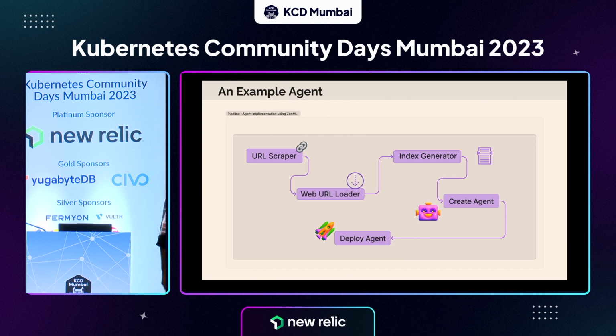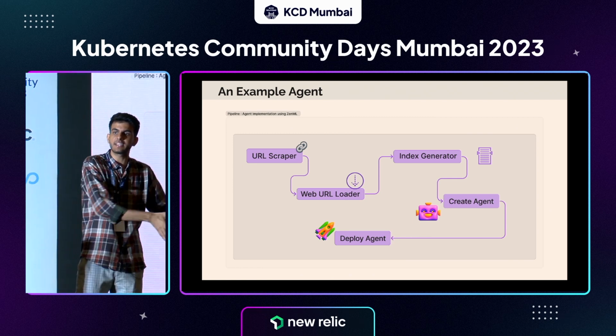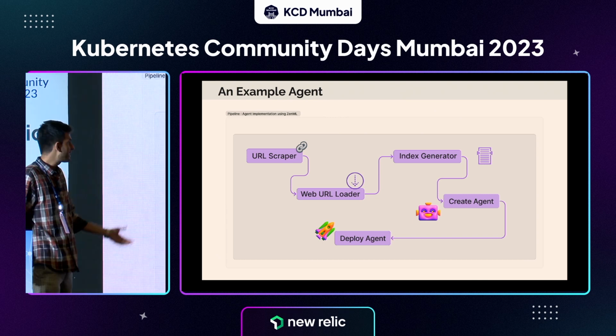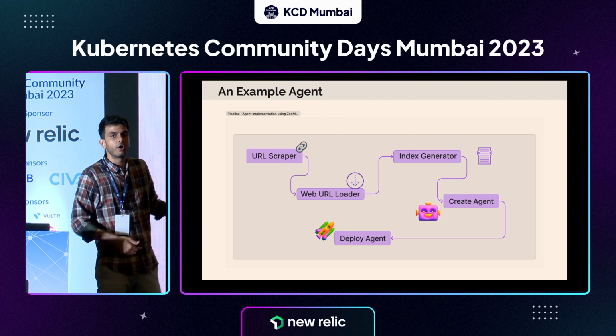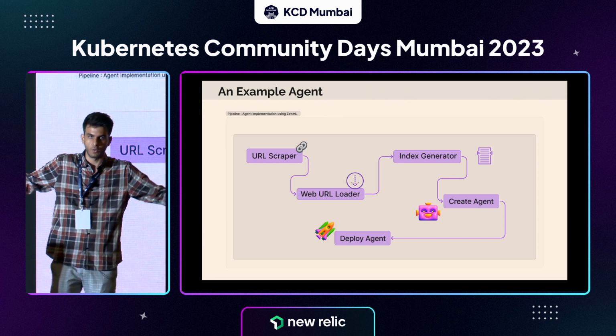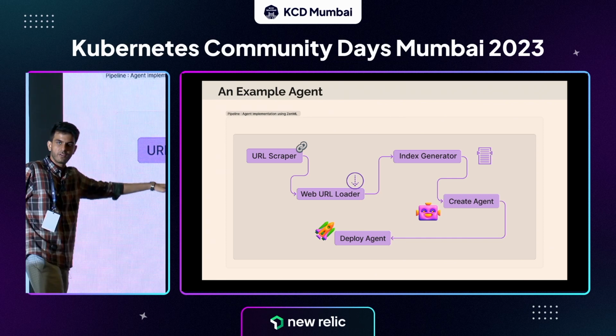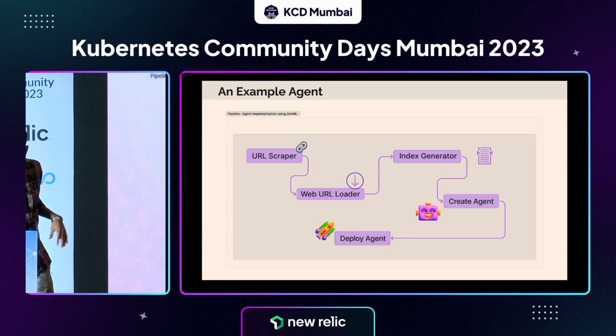And then I'll use that index to create an agent, basically. So this agent will be using that index as a base to answer my questions. And the final step could be just deploying that agent. This could be on Slack. We already have a Slack agent deployed. Or you could also deploy it on WhatsApp or many other places. You can also deploy it on some endpoint, some website, whatever you want. So basically, until the fourth point is what's important. The last step could be anything that you desire. So that is the idea. Now let's jump into code.